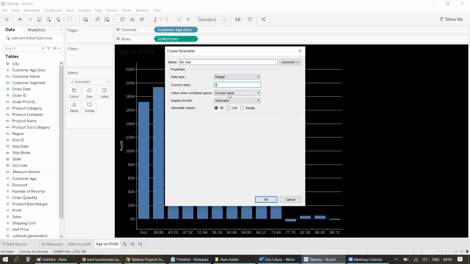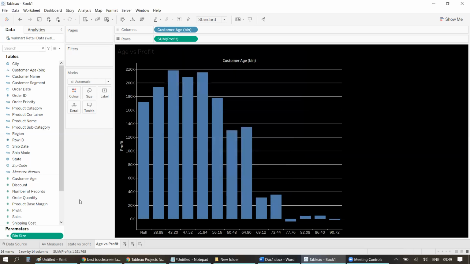Current value, let's say the default value is 5. It says when the workbook opens, what will be the current value, right? So it should be the current value. Display format, I'll keep automatic. And for allowable values, let's keep all. Or if you want to provide some specific values out of it, you can keep list or range also. I'll just keep all. I don't want any changes.